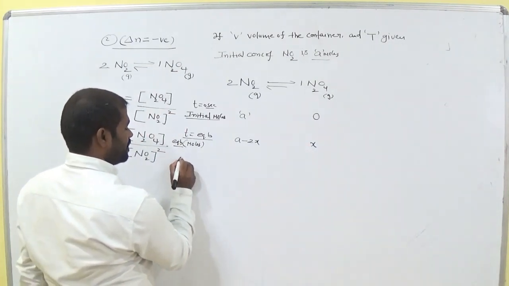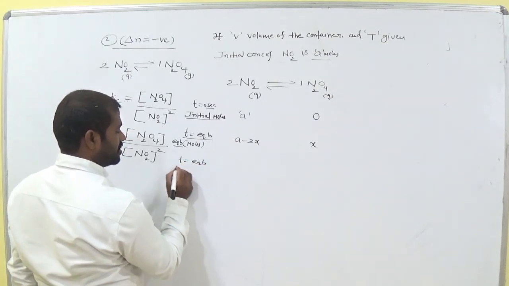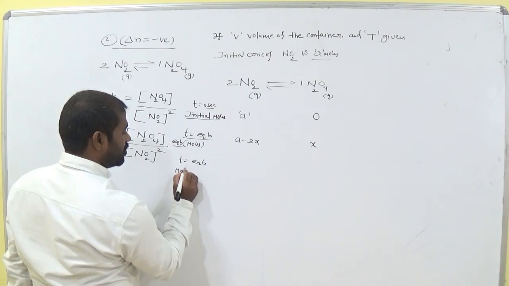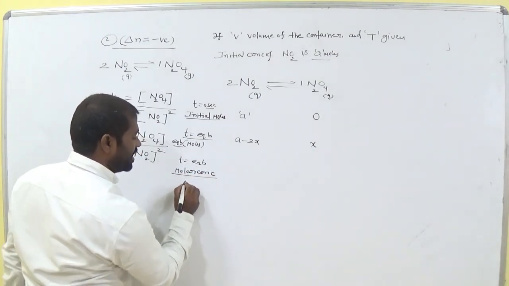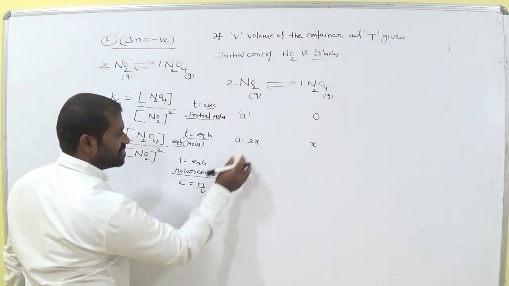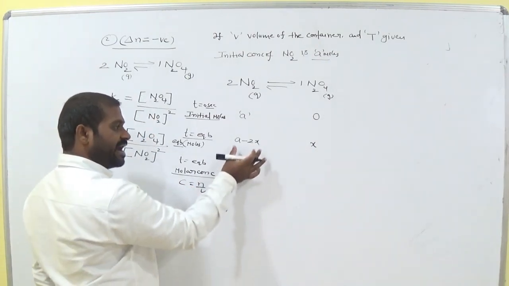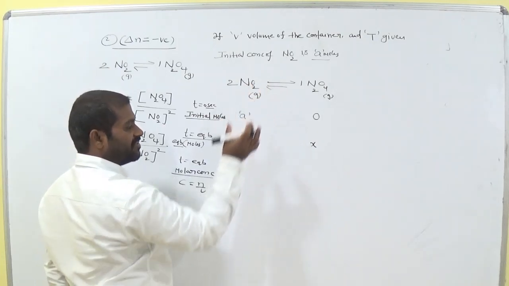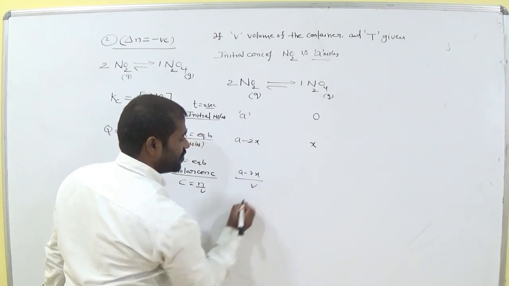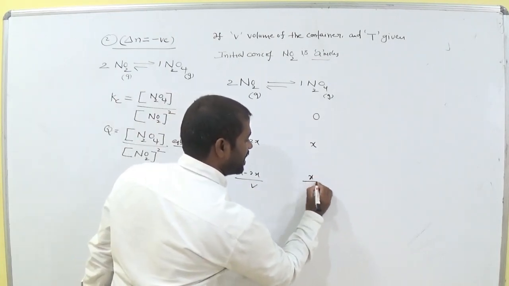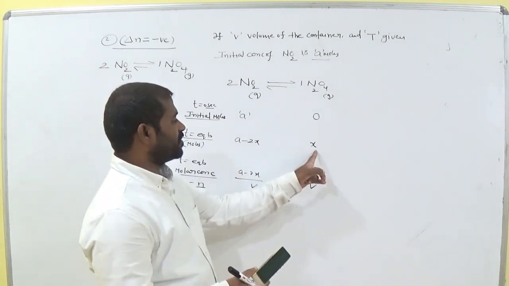So now at equilibrium, molar concentration, you know already C equals n by V. Now these are the moles. If you want to get molar concentration, divide this value by the volume given. So now (A minus 2x) by V, here it is x by V. Am I right? For 2x it produces x.